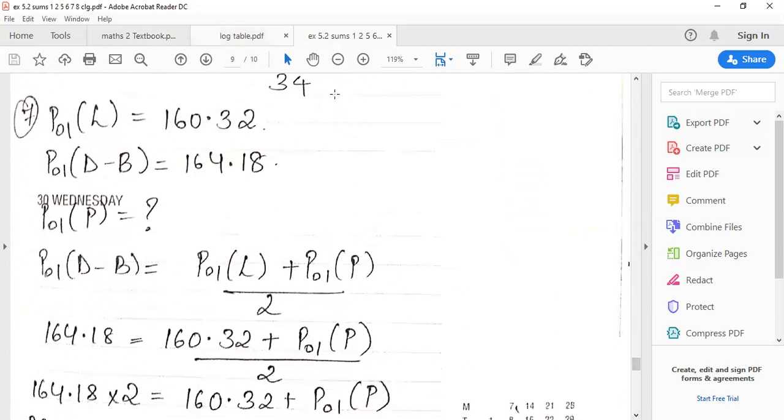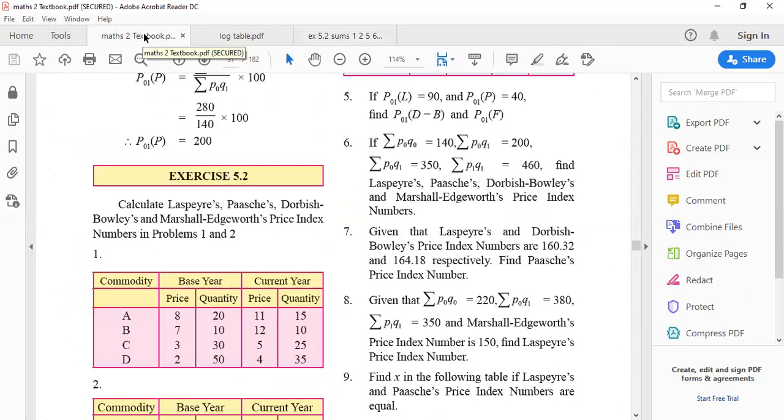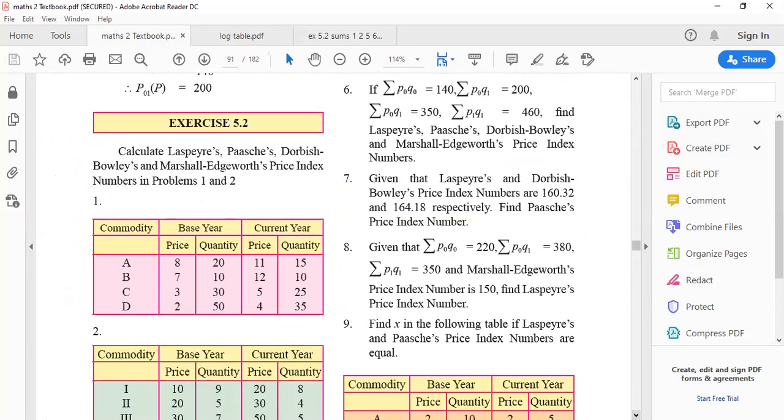Cool, clear, easy, fine. I'm not going too fast, right? If you are familiar with the formula, then you can do the sums in just a flow. Next sum, sum number 7. Given that Laspeyres and Bowley's price index numbers are 160.32 and 164.18, find Paasche's price index number.